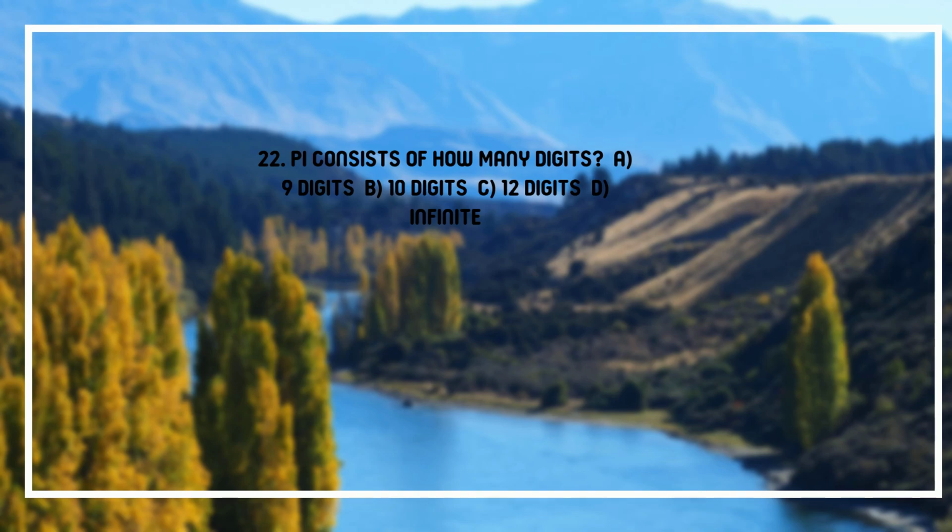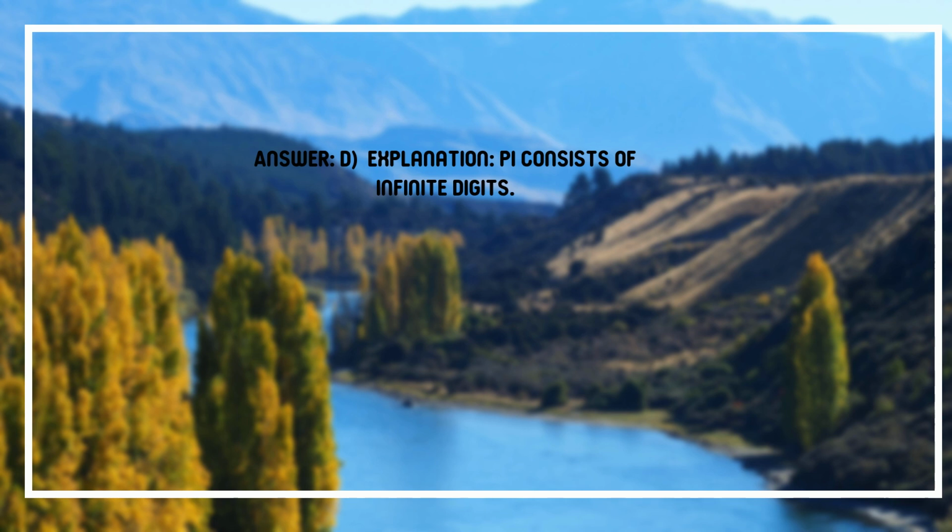22. Pi consists of how many digits? A. 9 digits. B. 10 digits. C. 12 digits. D. Infinite. Answer: D. Explanation: pi consists of infinite digits.